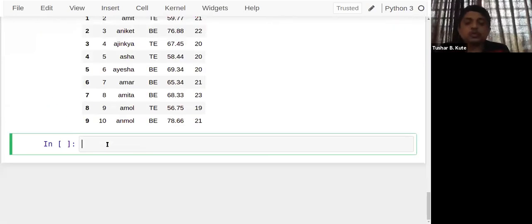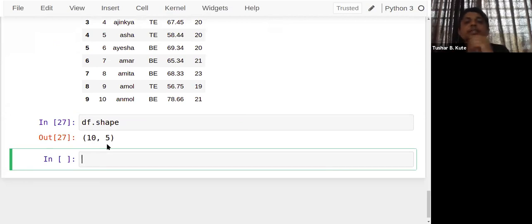Now, before actually using this file, we have to look into its structure. Different methods can be used to look at the structure of this file. A few of them we have seen in data pre-processing. I'll just revise them and we'll go into detail on their application. The first is how many rows and columns it contains, which we can find with this attribute. See, 10 rows and 5 columns. If you observe, this output is in a tuple format, which means it is not modifiable.